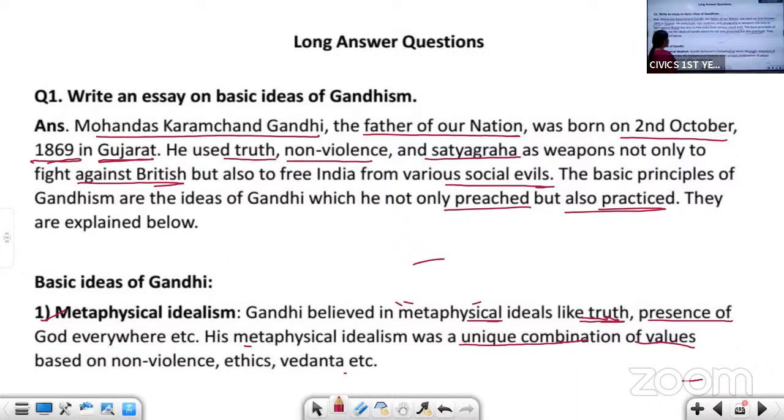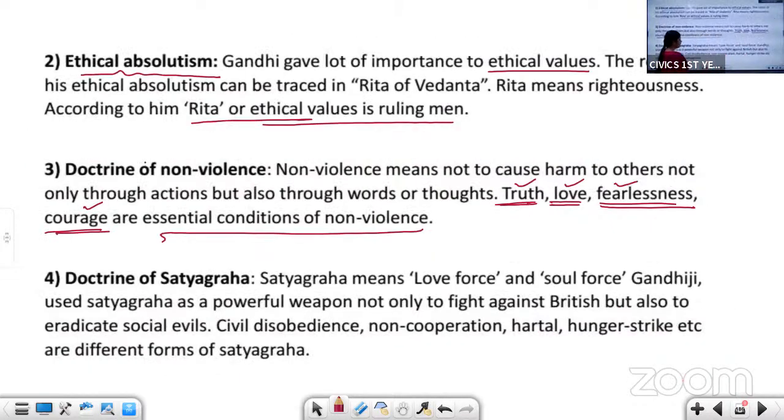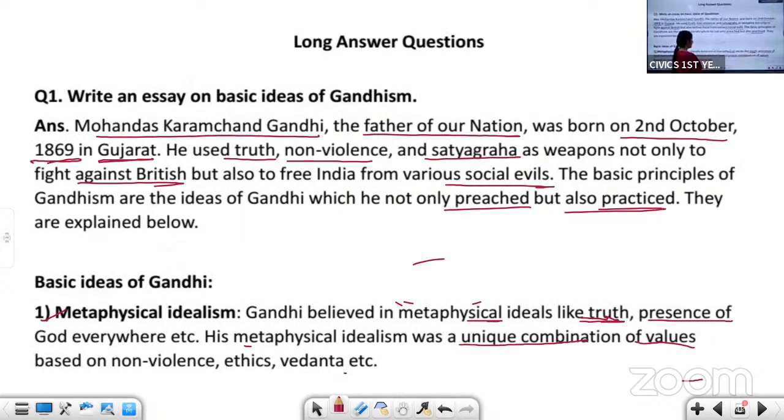What are his ideas? Metaphysical idealism. What is metaphysical? He believed in metaphysical ideas like truth. What is truth? Can we see it? Metaphysical means which is abstract, which cannot be seen. That is called metaphysical. So we cannot see the truth. We cannot see the presence of God. But we know there is truth. There is God. So he used these metaphysical ideals along with non-violence and ethics.